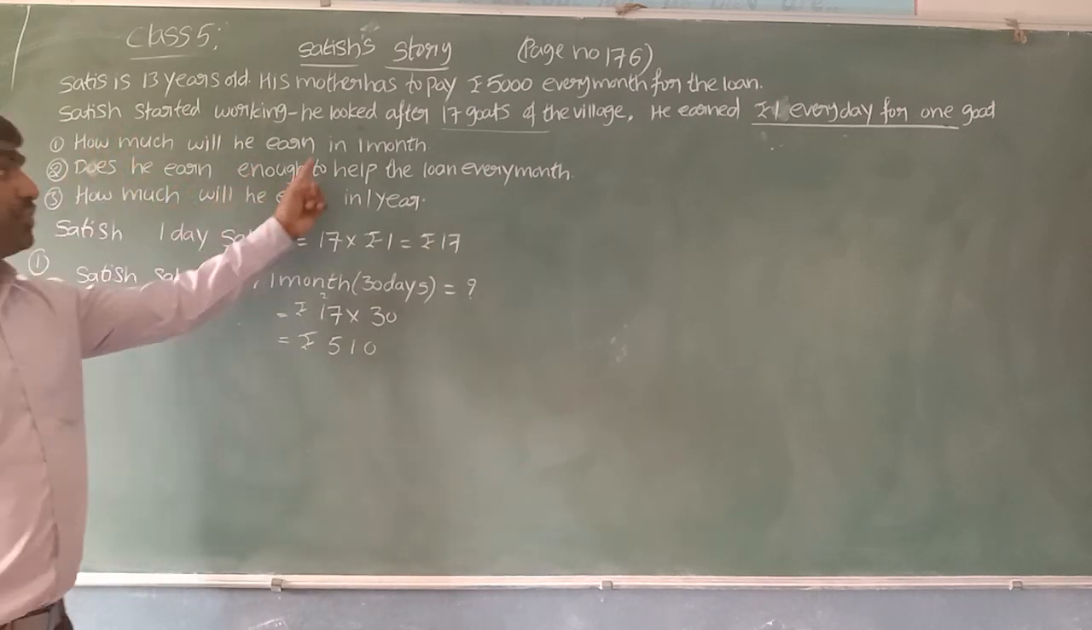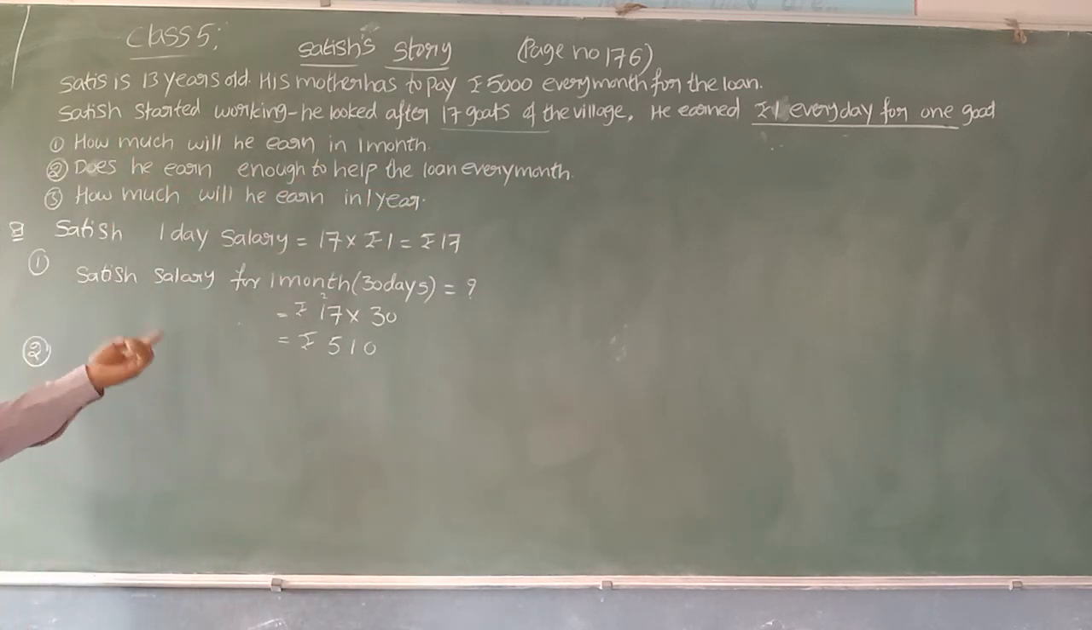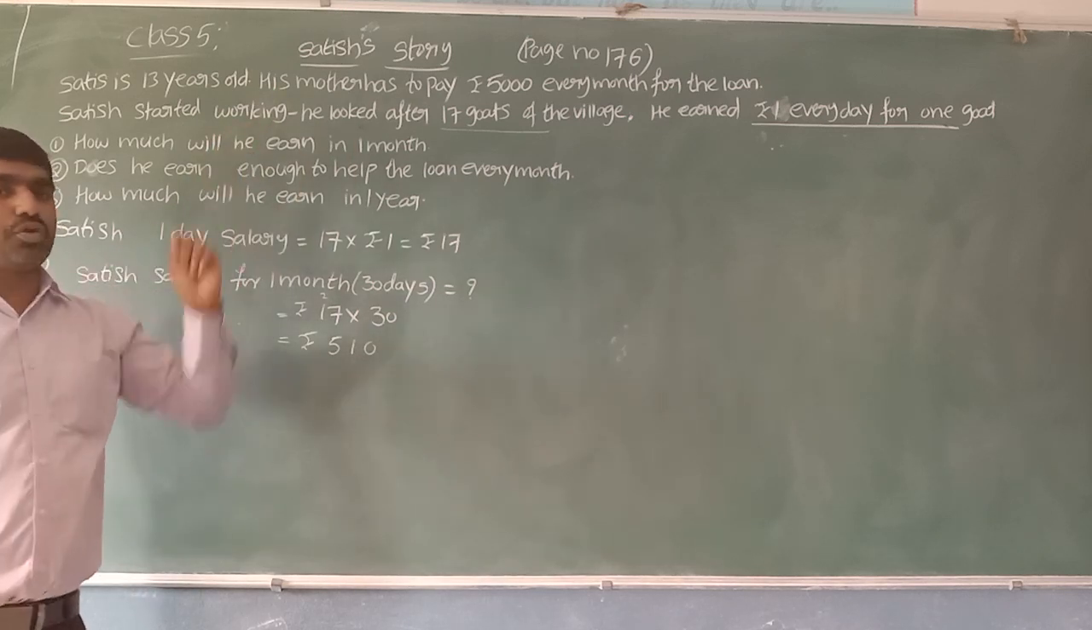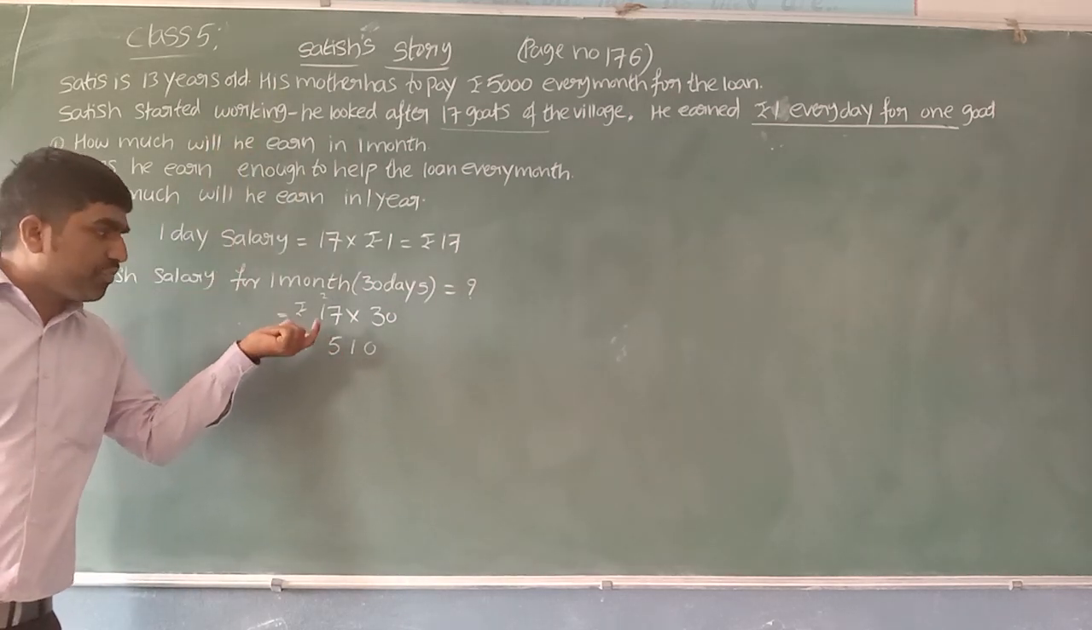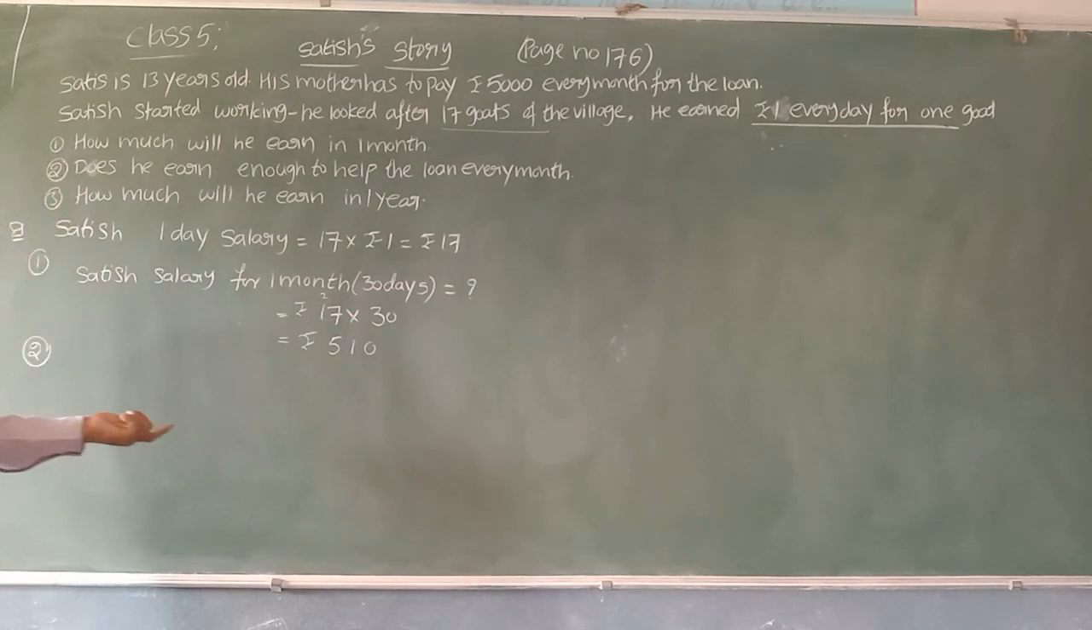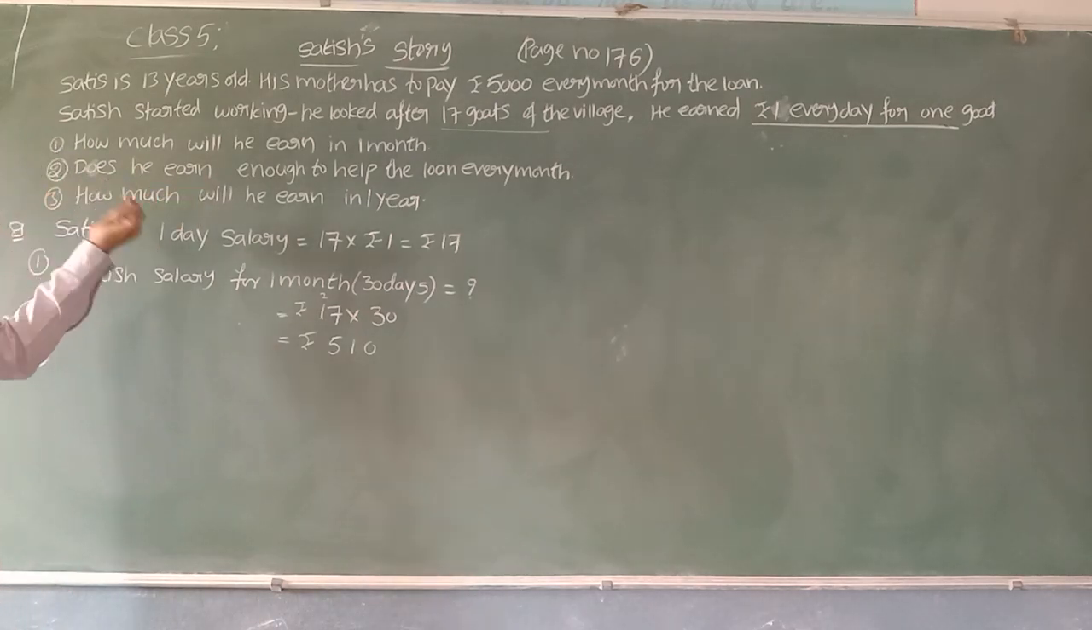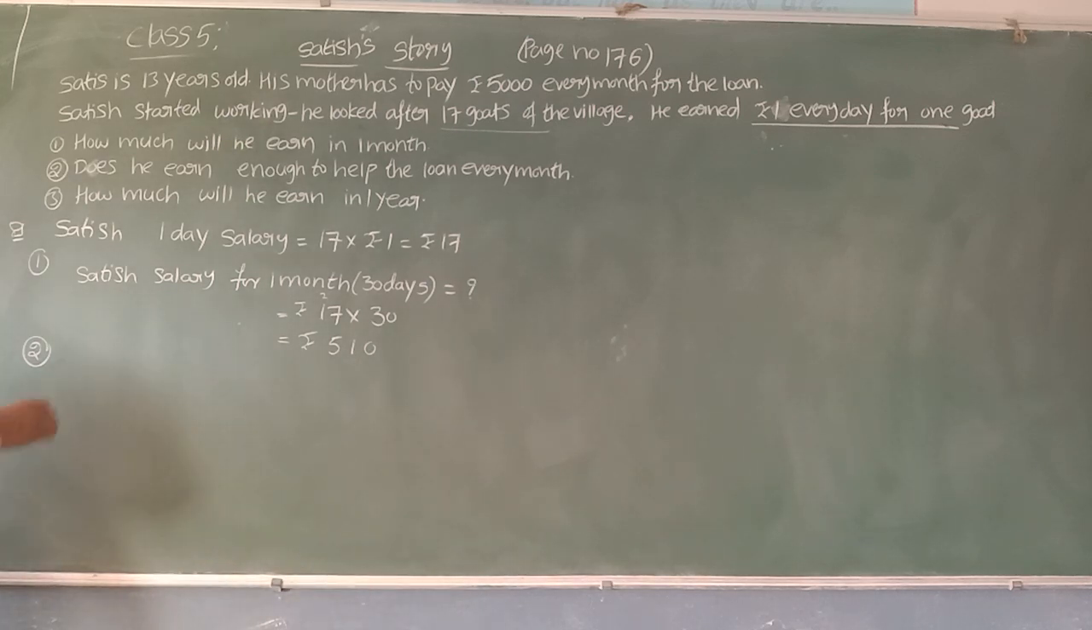Does he earn enough to help every month? Actually the loan amount is 5,000 rupees but he is getting only 510 rupees. He doesn't earn enough to help with the loan every month. We can write the answer. No. No, it's not sufficient. This 510 rupees is not sufficient to pay that 5000 rupees loan amount. Let's see the third one.